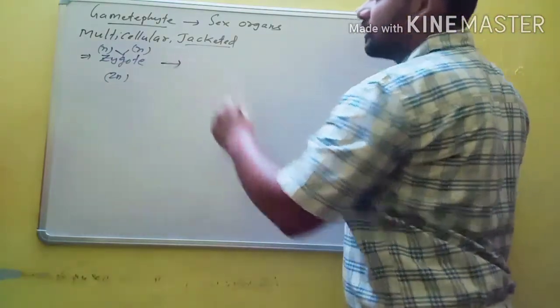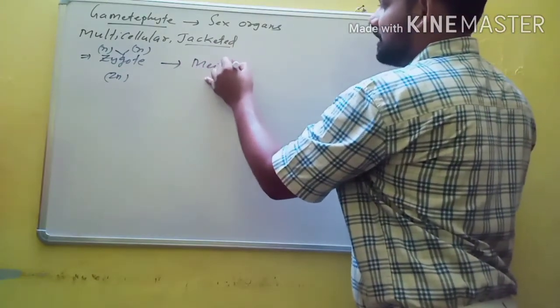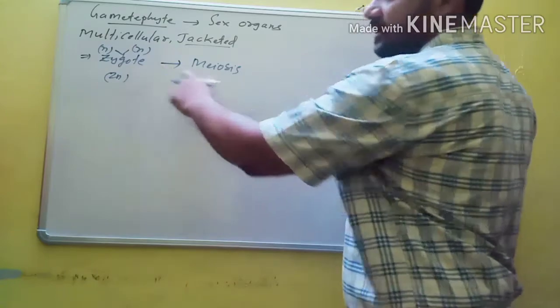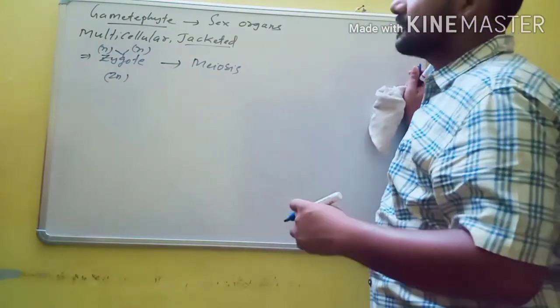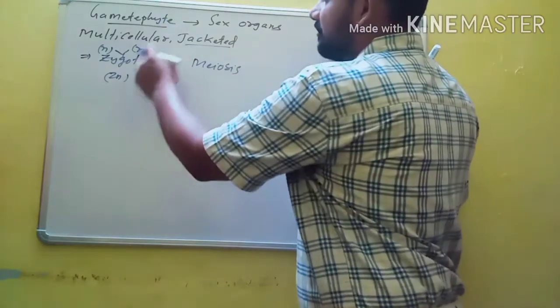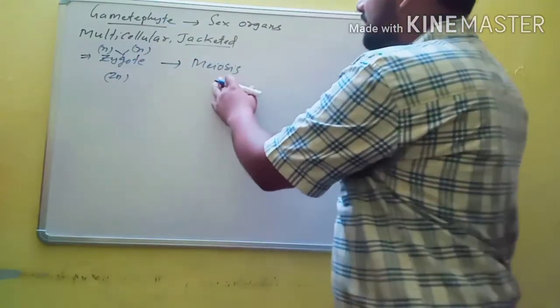Then the zygote does not undergo meiosis immediately, but in higher plants, after the formation of the zygote, it immediately undergoes meiosis to form an embryo. That is the characteristic feature. But here in bryophytes, the zygote does not undergo meiosis immediately.